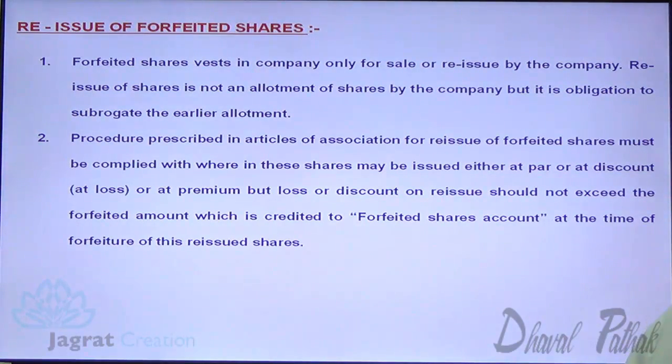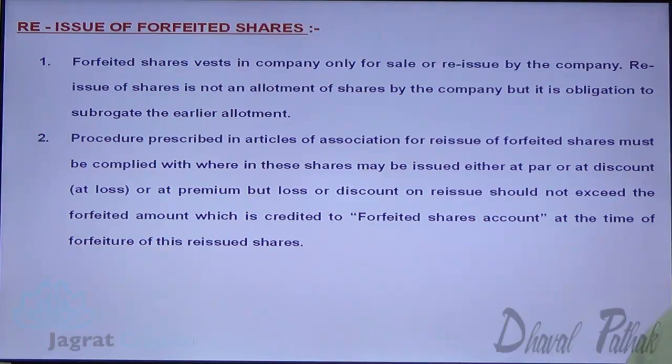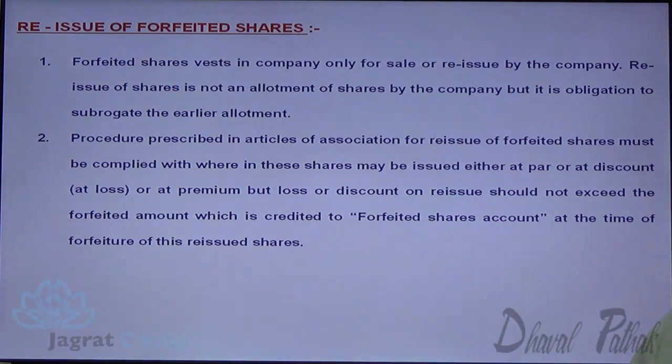The procedure prescribed in Articles of Association for reissue of forfeited shares must be complied with, wherein these shares may be issued either at par, or at discount, or at premium.